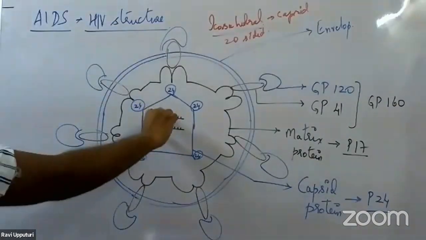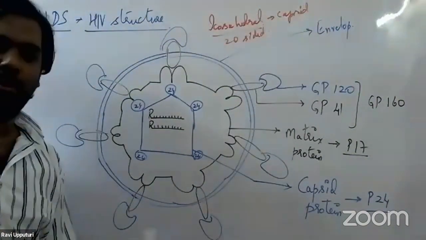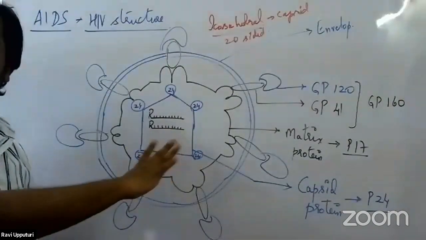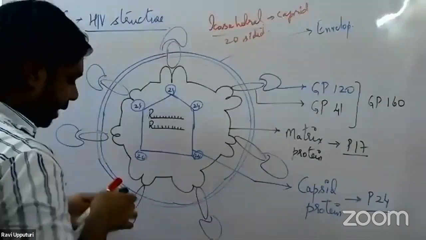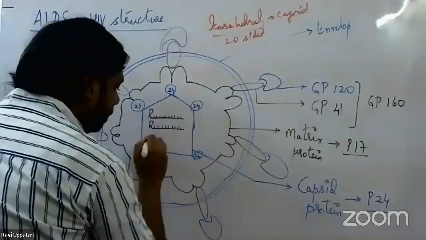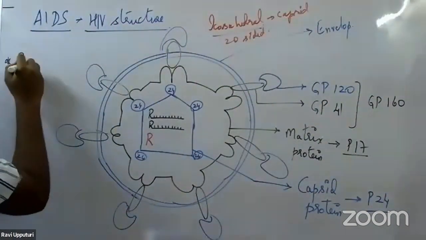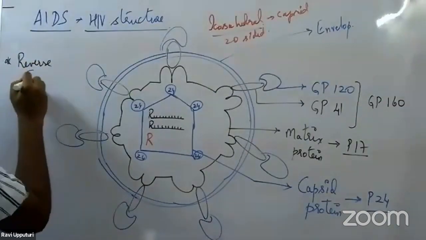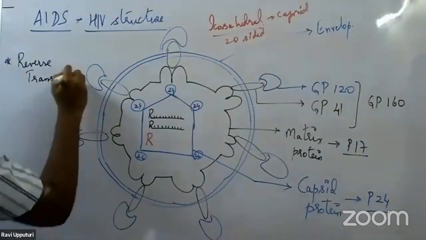Along with these two identical copies of RNA, there are three important enzymes present. There is a very easy way to remember these three enzymes. The first enzyme stands for R, which is reverse transcriptase.